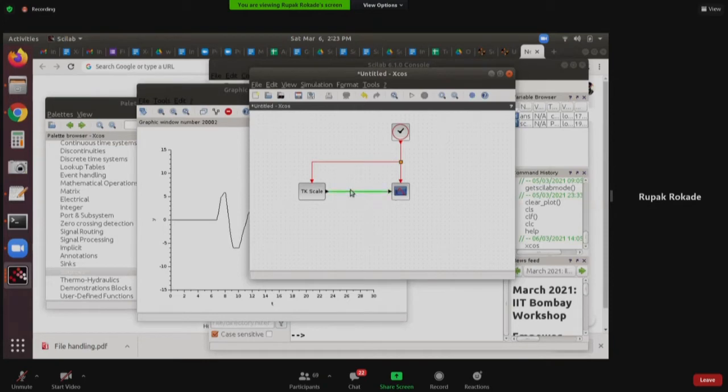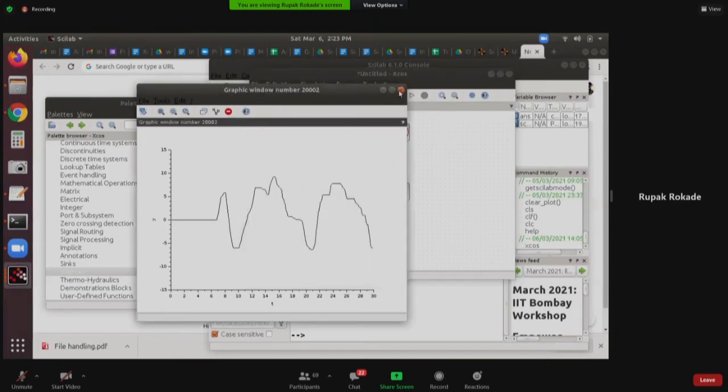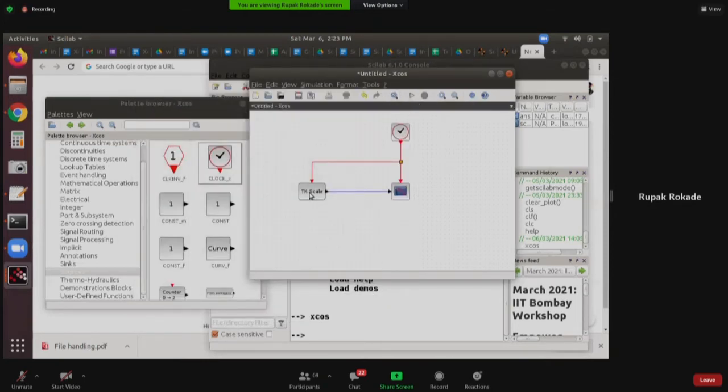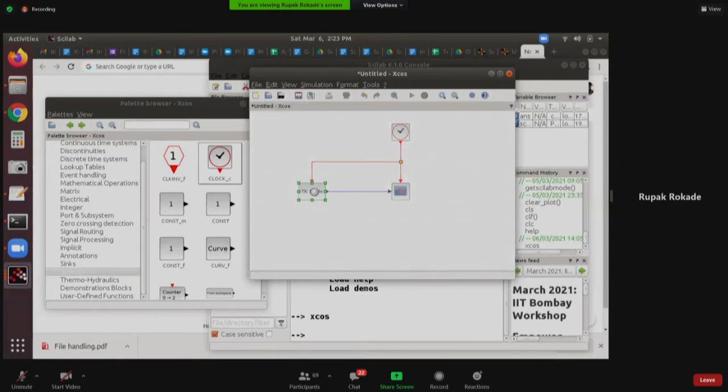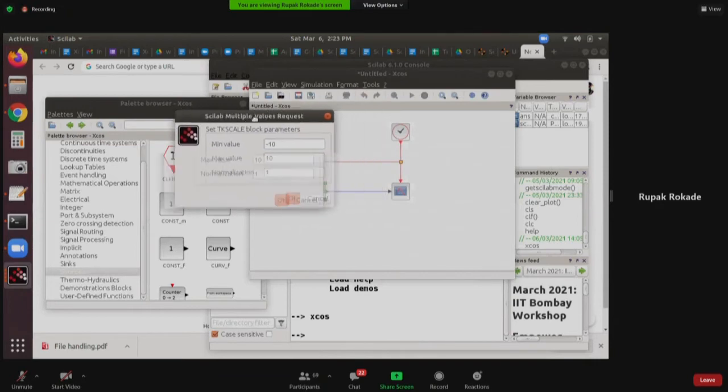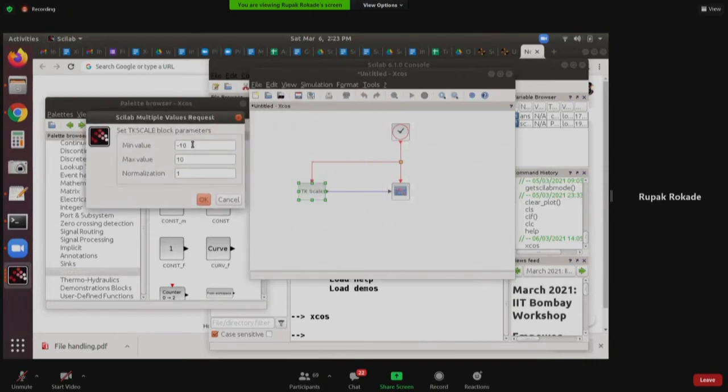Now what I'll do is I'll first close this plot window. I'll replace this TK-scale. No, first of all, I'd like to tell you what this TK-scale has. This TK-scale will have this minimum value, maximum value, normalization. You can read about the help of TK-scale later on. The names are very obvious. Minimum is the minimum value to which the TK-scale can go. Max is the maximum value.